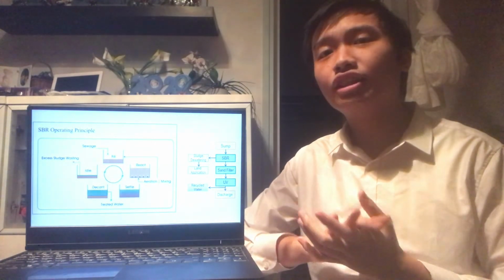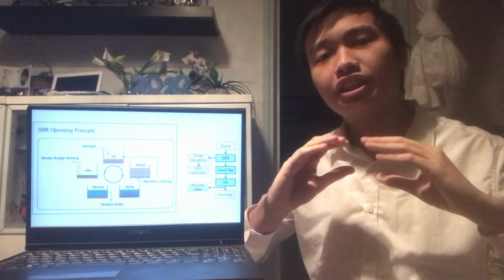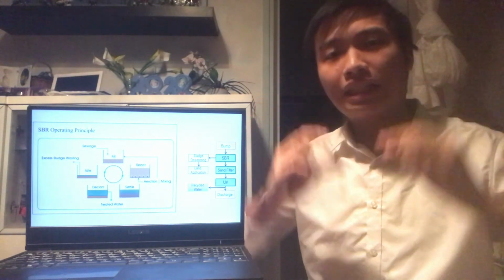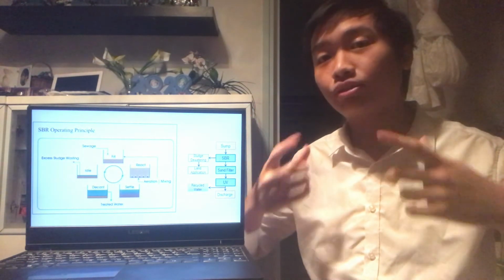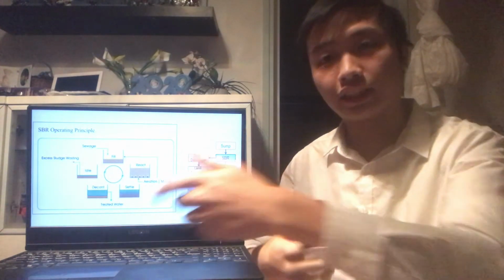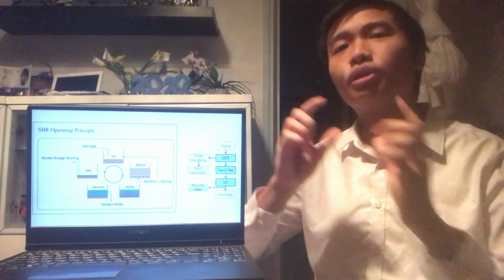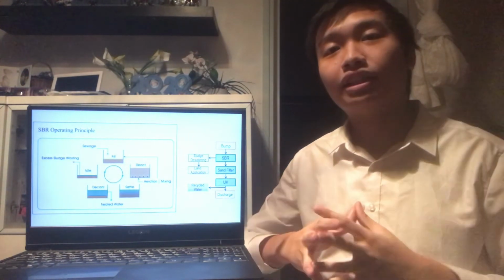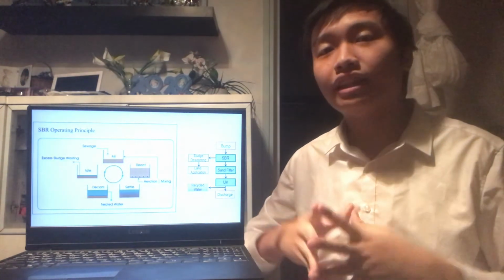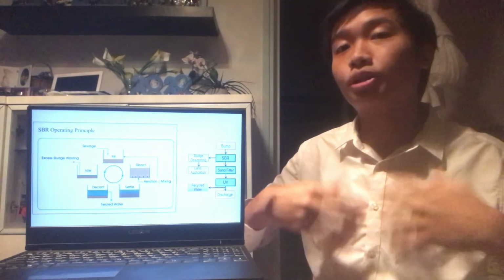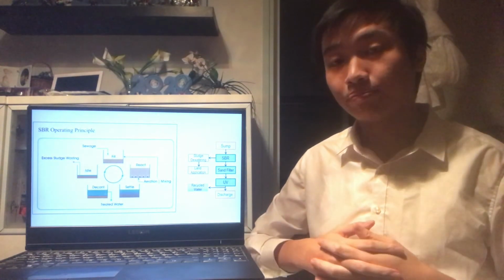Now, I digress. So what do we do with the sludge? We'll take out a part of it. The remaining part will be used for the fill for the next round of sewage, and then we'll repeat the whole process again as seen here. But what do we do with the excess sludge that we have? We'll bring it to the drying bed, where we will dry it, and then it becomes fertilizer. And this fertilizer can either be sold off or used locally, depending on the needs at the time.